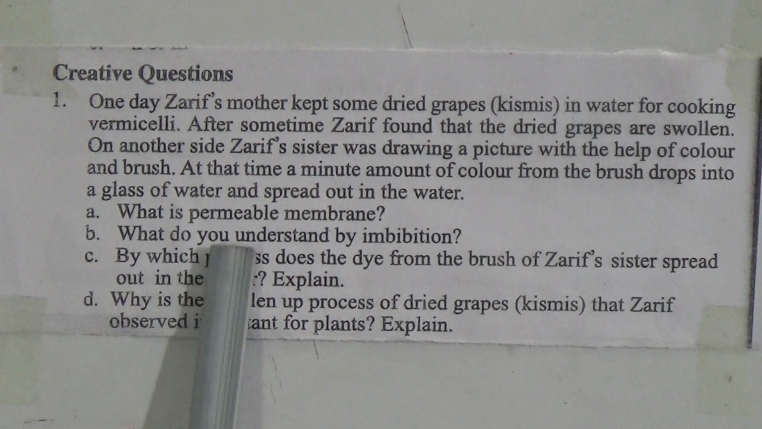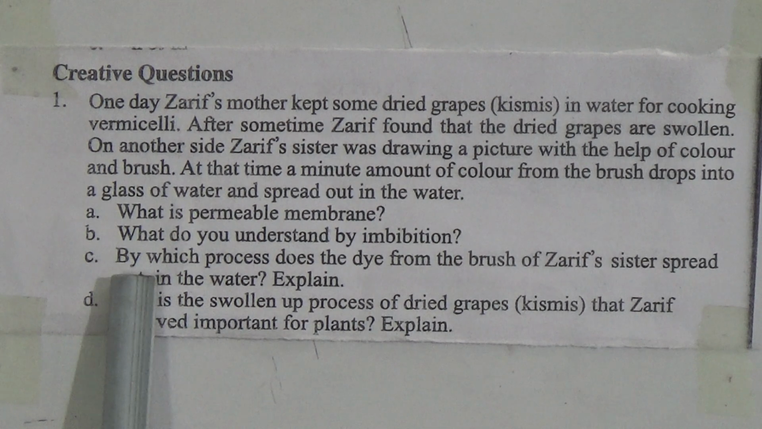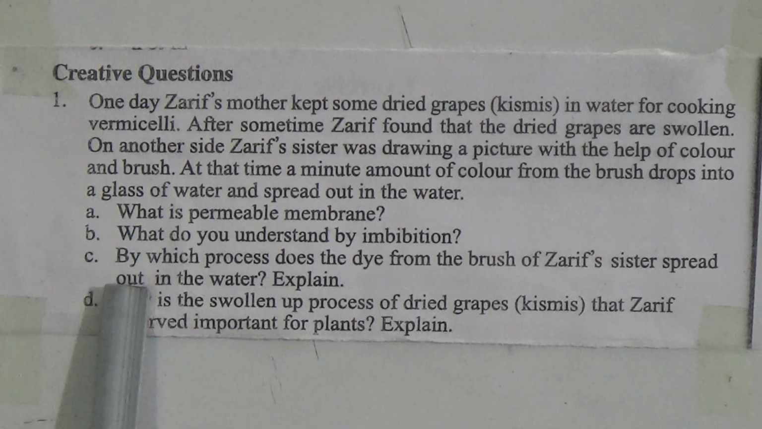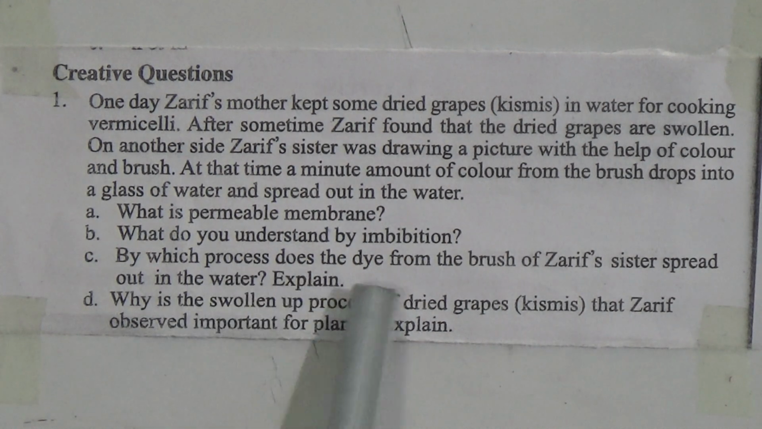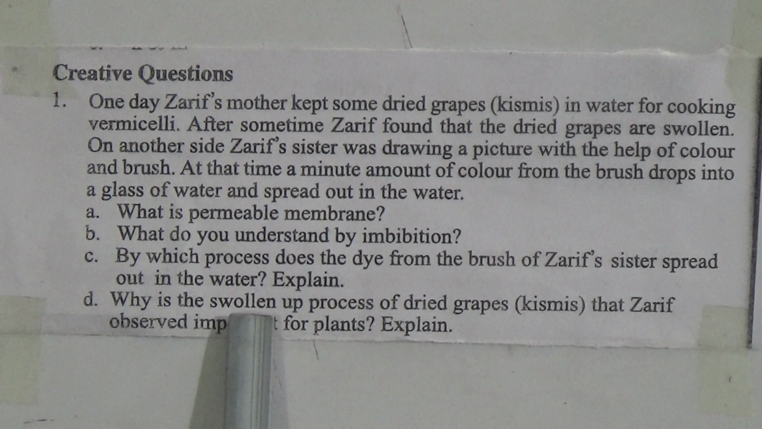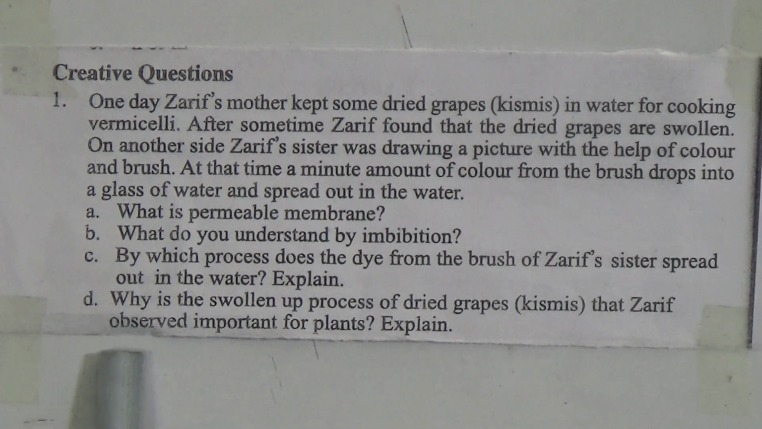Question number A, what is permeable membrane? Number B, what do you understand by imbibition? And question number C, by which process does the dye from the brush of Zarif's sister sprayed out in the water? Explain. And question number D, why is the swollen up process of dried grapes, that is kishmish, that Zarif observed important for plants? Explain. My dear students, now come to the answer.